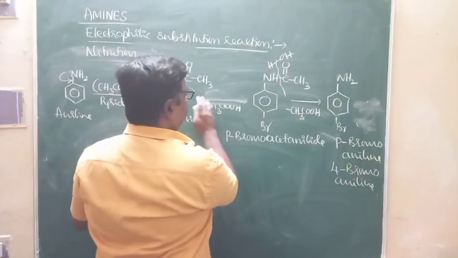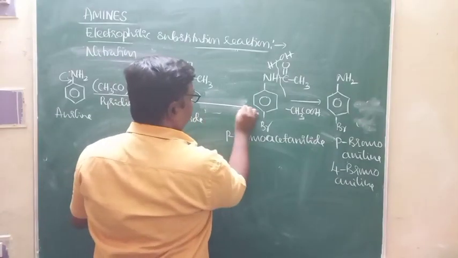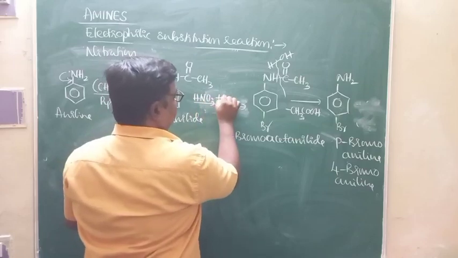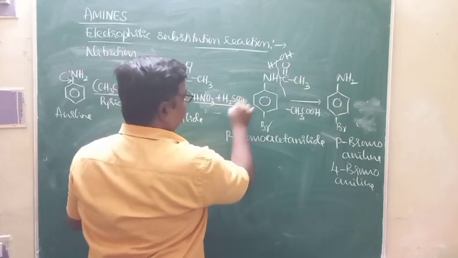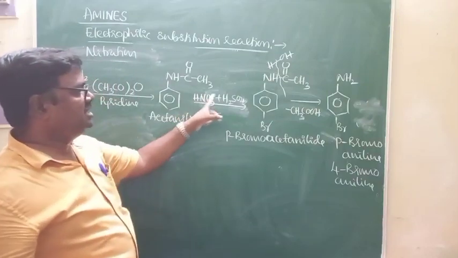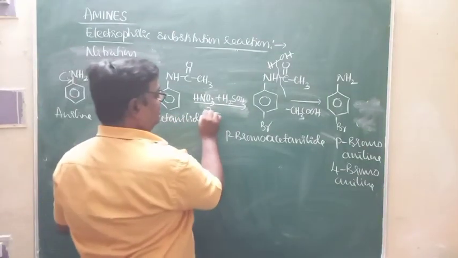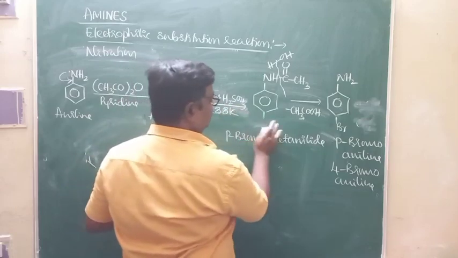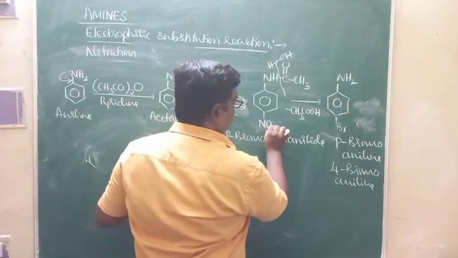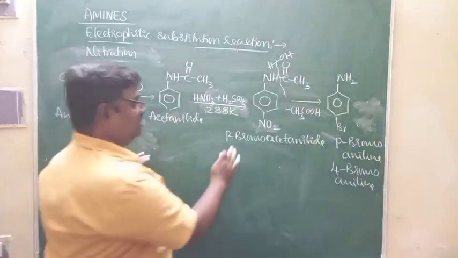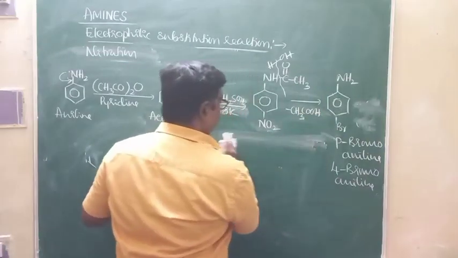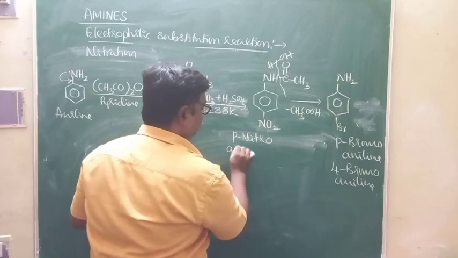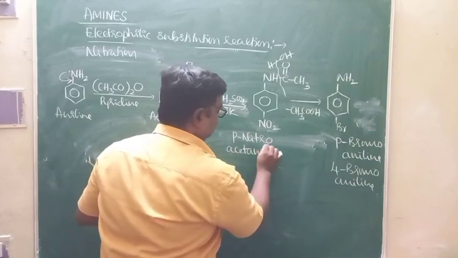This will be subjected for nitration using concentrated nitric acid and concentrated sulfuric acid at about 288 Kelvin temperature. Again, nitration at para position takes place, and you are going to get para-nitroacetanilide.